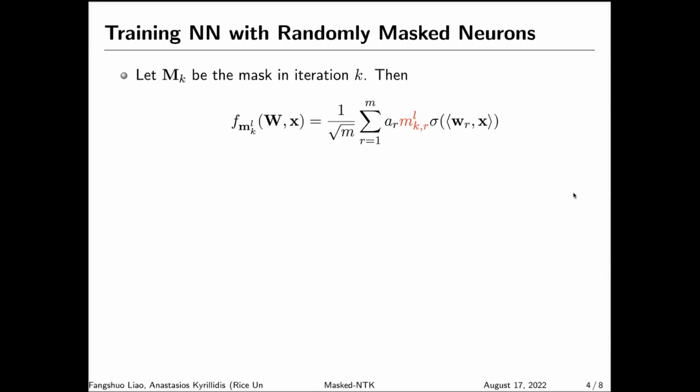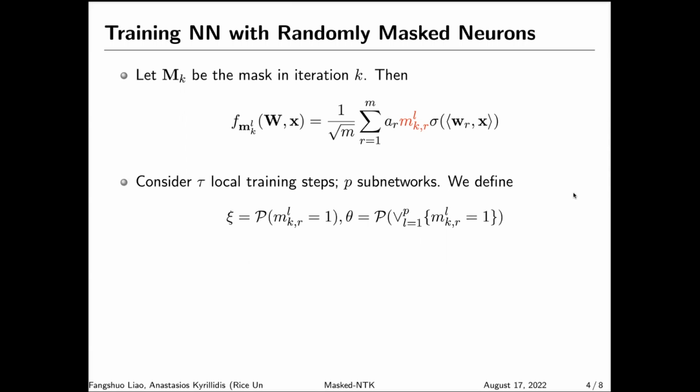Mathematically, we can treat the mask in global iteration k as a matrix M_k, with M_k,rl being the value in the r-th row and the l-th column. M_k,rl is essentially a binary value representing whether neuron r is active in subnetwork l. We can write out the form of the subnetwork function by inserting M_k,rl in the summation here. We perform local training on these subnetwork functions using the MSE loss as well, and we will analyze the loss dynamic on the aggregated full network.